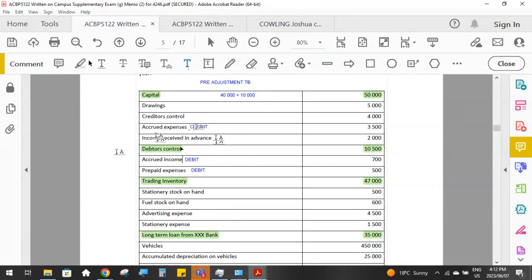And income received in advance, we have credited income, so we're going to debit income and credit income received in advance. Accrued income, I've credited income and debited accrued income. Income received in advance, yes, I think that's the right way around.